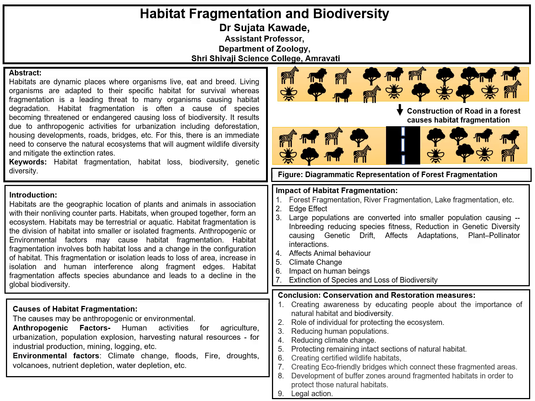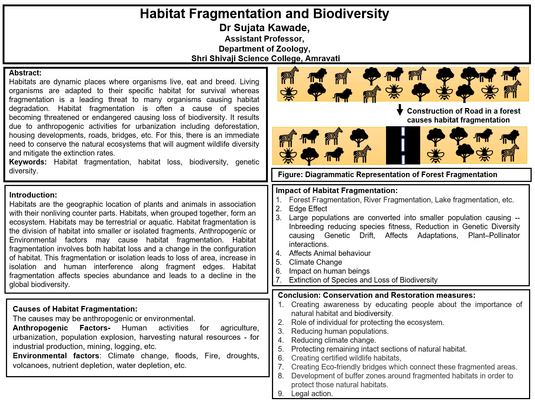Now, here in this forest, some human interference has taken place, like the construction of a road in the middle of the forest. This construction of the road in the middle of the forest causes loss of certain species of plants and animals. Then the fragmented forest part contains smaller populations of plants and animals. Initially, the forest contained a large variety of plants and animals. Now, after fragmentation, the larger populations of plants and animals are converted into smaller populations.